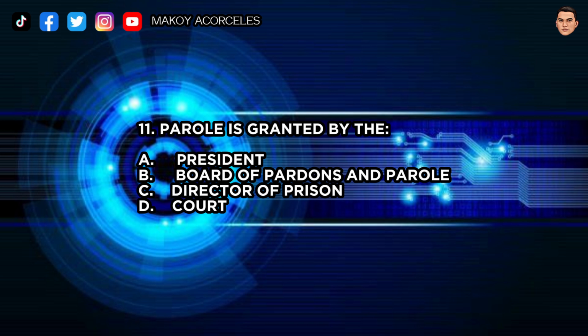11. Parole is granted by: A. The President. B. Board of Pardons and Parole. C. Director of Prisons. D. Court. The answer is A. President.